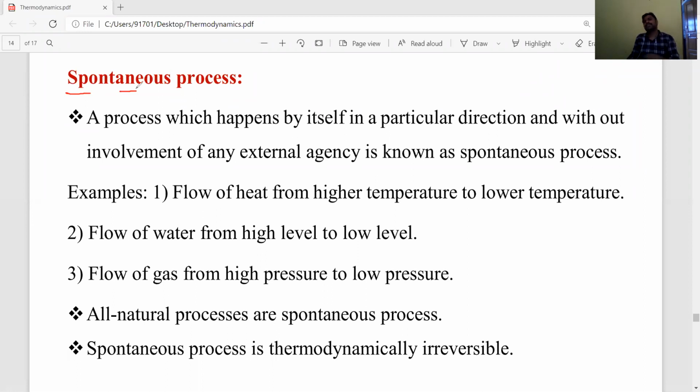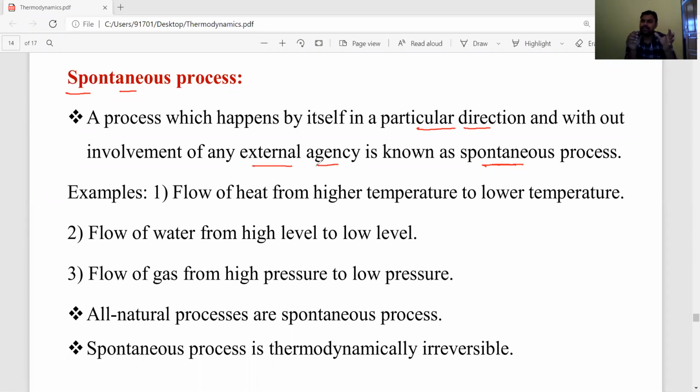Spontaneity means if any chemical reaction occurs without using any external force, such reactions are called a spontaneous process. A spontaneous process means a process which happens by itself in a particular direction, without involvement of any external agency.